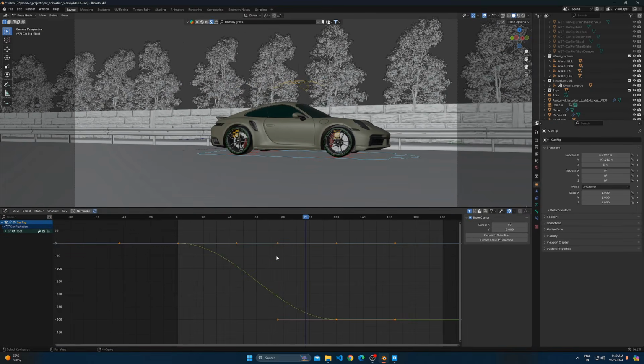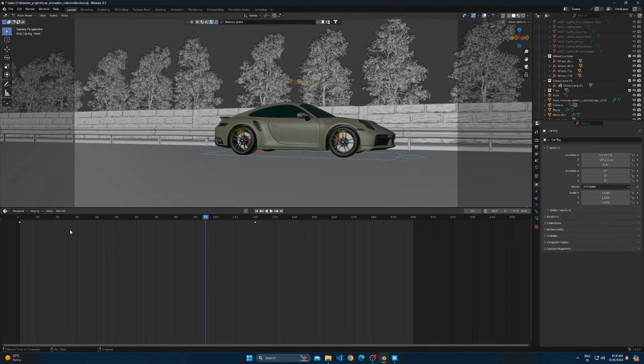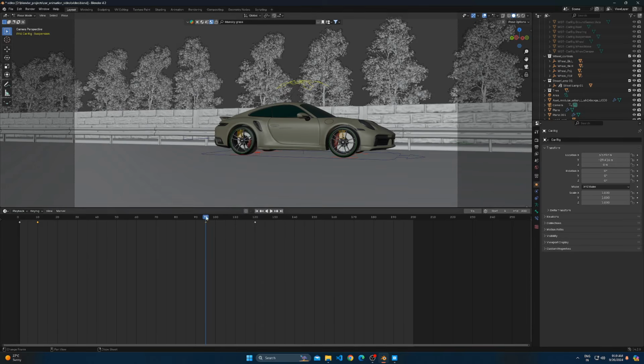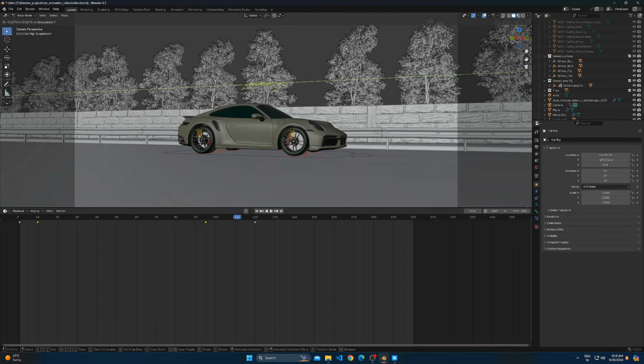Now let's add the brake physics. Go to the frame where the car is getting slow, in my case it is 95. Select the suspension handle and add a keyframe. Go to frame 111, move the handle to bit of front so that it lifts up the car from back and add a keyframe.